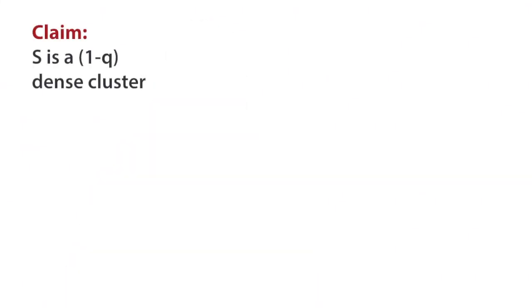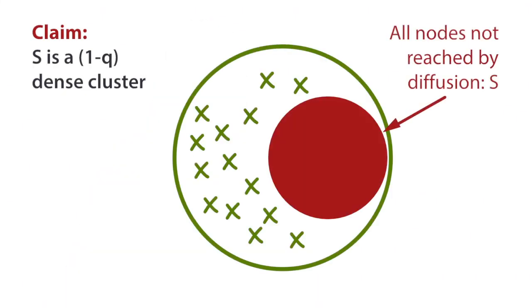To see why, consider a diffusion of some innovation. Say everyone in the network is using some technology Y, and new technology X is spreading through the network. And let's say this spreading stopped, and some people adopted technology X, but others did not. Let S be the set of all the nodes who did not adopt the new technology. We claim that this set S of all the nodes who didn't adopt is a 1 minus Q dense cluster.